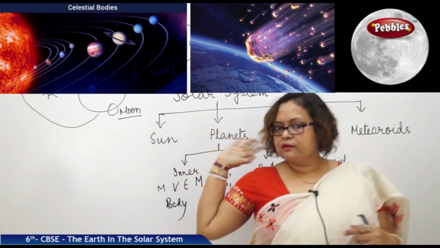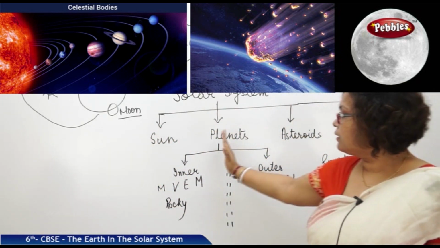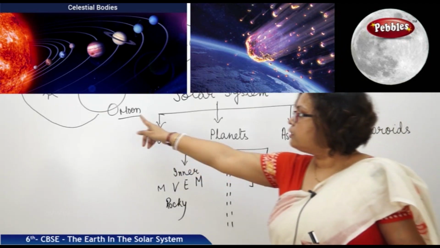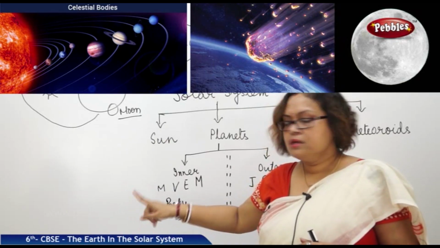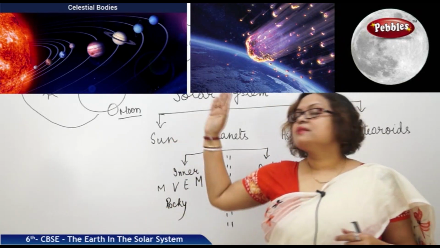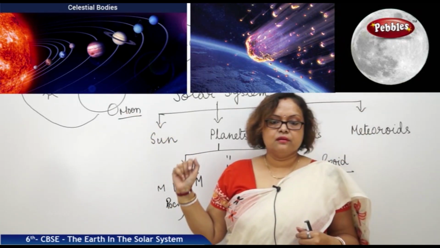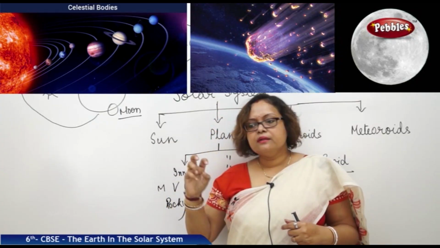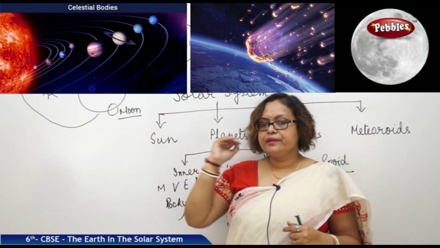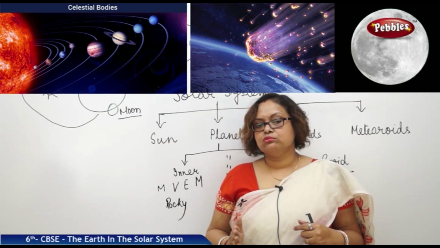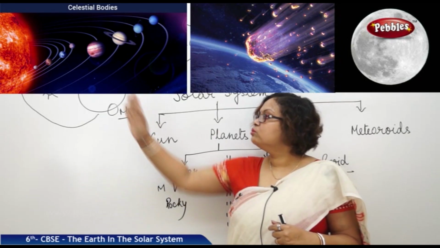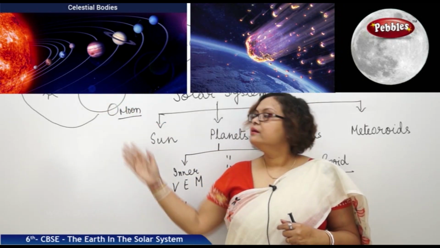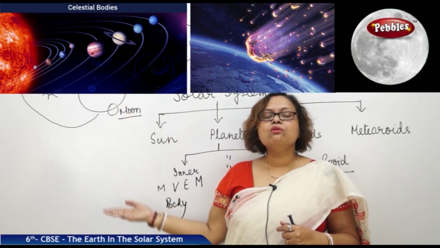All other planetary bodies get light from the Sun. Naturally, the Moon also has no light and no heat. It gets its light and heat from the Sun. So whenever it is getting light from the Sun, we can see some shades on the Moon, and these shades are nothing but mountains.